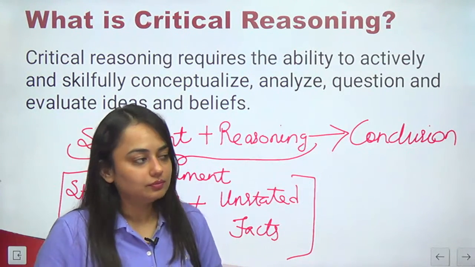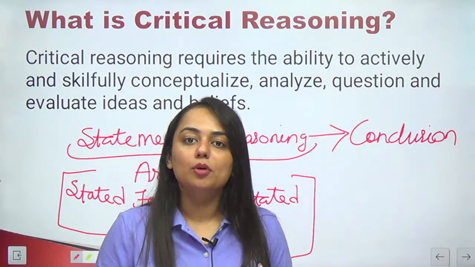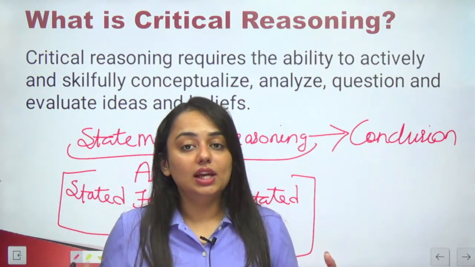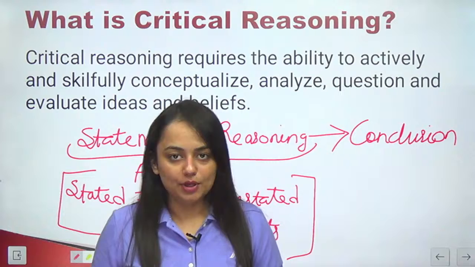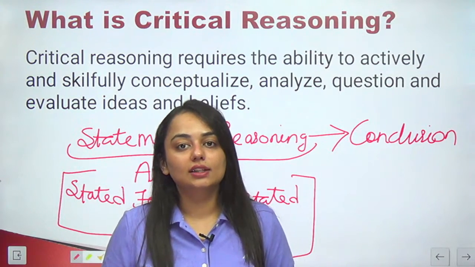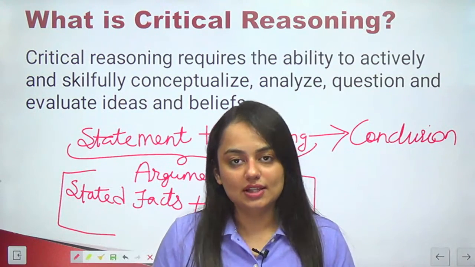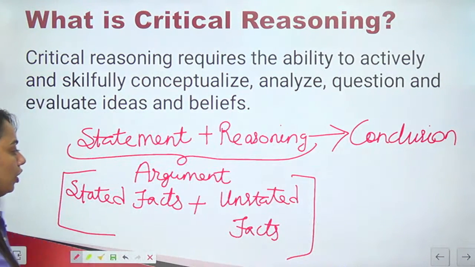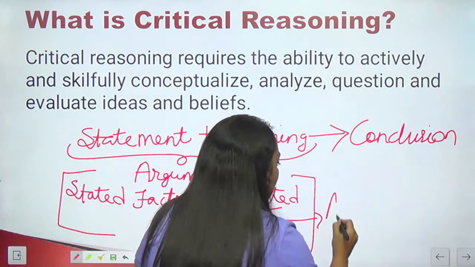All right, so if I say India is a developing country, there is a problem of unemployment in India, and this problem is going to sustain even in future. What can be the assumption behind saying this? The assumption would be that I've assumed India is developing today, it will be developing in future also, right? After assuming this, I have said that the problem of unemployment is going to sustain even in the future or in the upcoming years. So this is how you find out assumptions or unstated facts. All right, so we are done with unstated facts. Unstated facts are also known as assumptions.